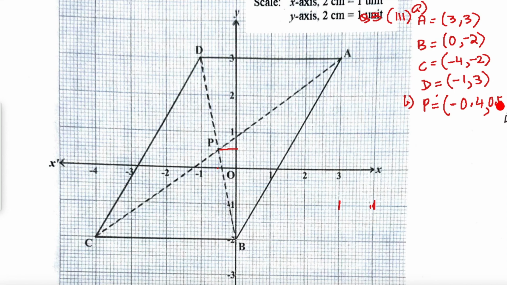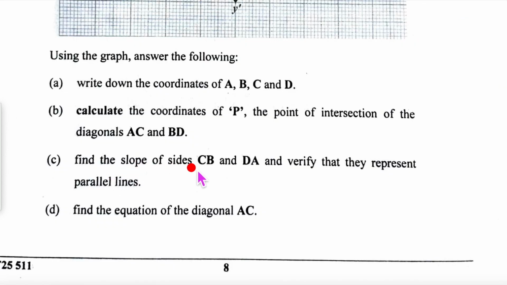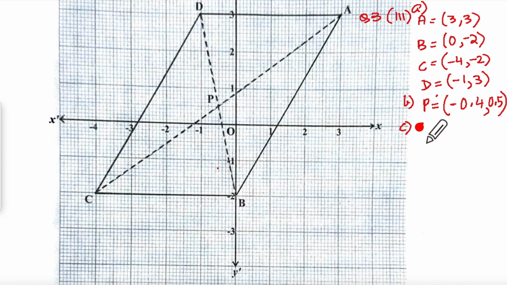So 0.5. C says find the slope of sides BC and DA and verify that they represent parallel lines CB and DA. Okay, CB and DA, that's what they are asking us. So for CB, it is parallel to x-axis. So the slope is going to be 0, but I do not know whether I should really take that.